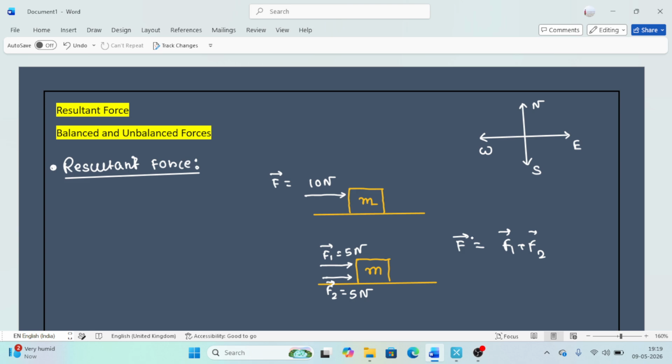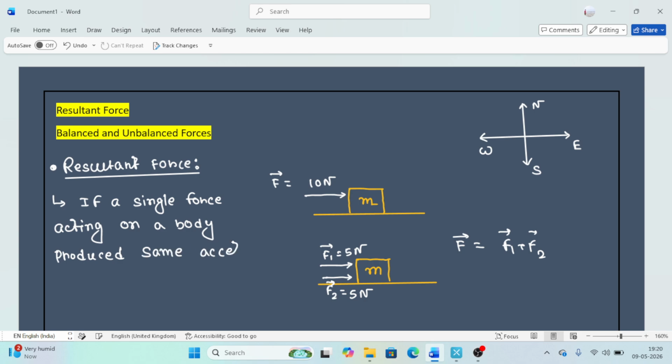So what does it actually mean? If you write the definition that way, you write: if a single force acting on a body produces the same acceleration as produced by a number of forces,